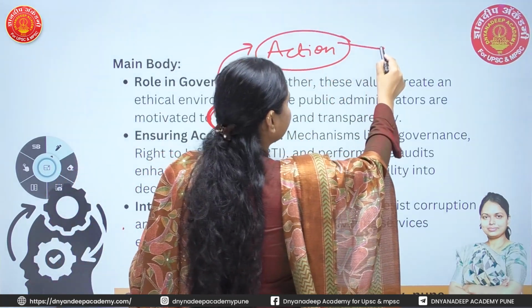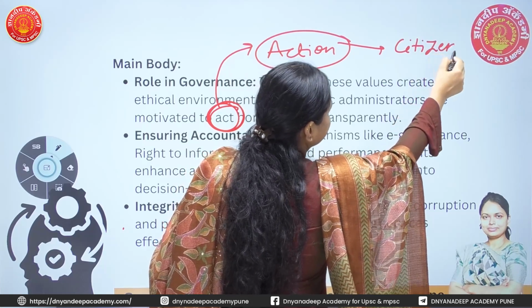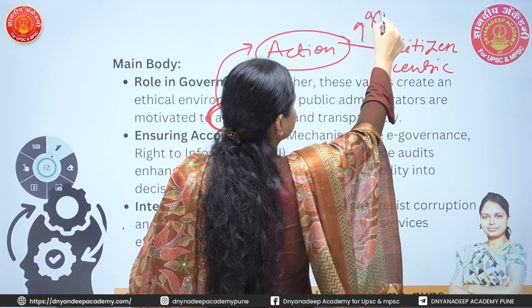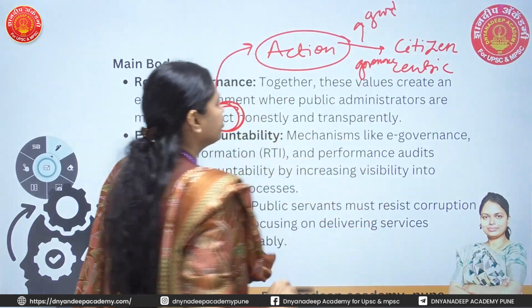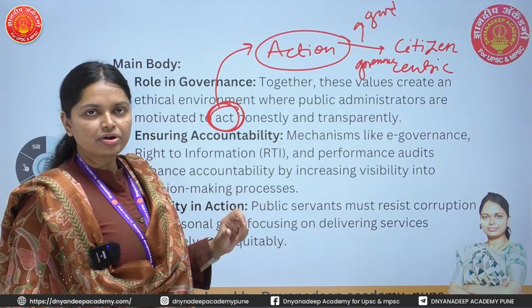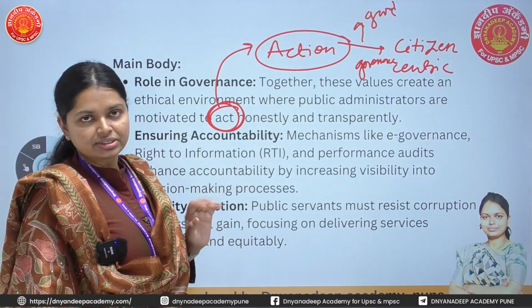His action should be citizen-centric. That is called good governance. And we are using values like transparency and accountability for upholding principles like good governance, right?